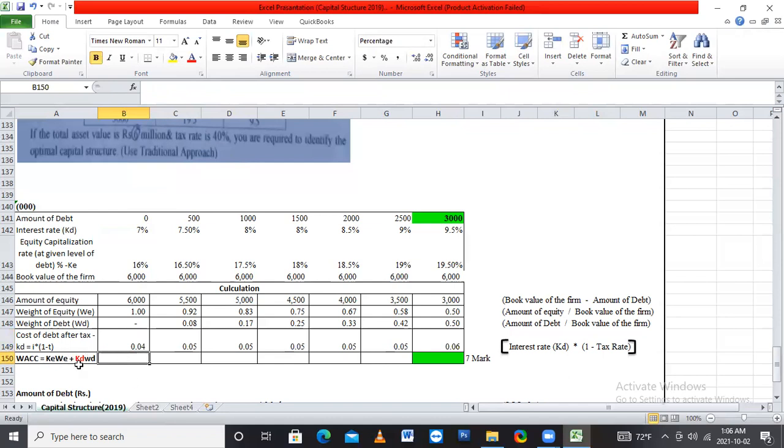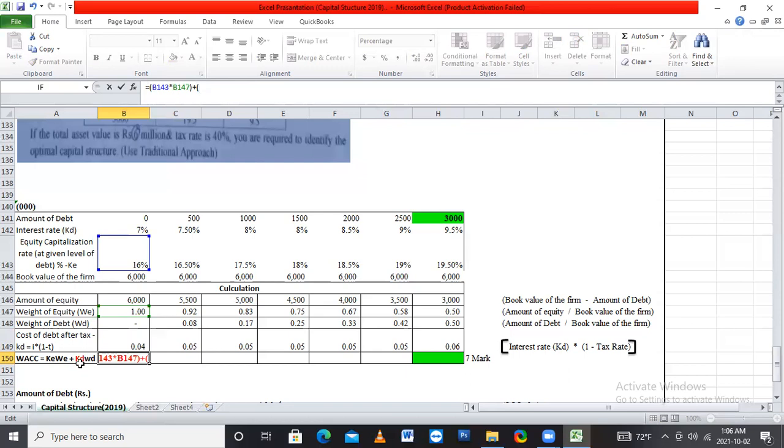Weighted average cost of capital: cost of equity multiplied by weight of equity. Where is the cost of equity? KE, cost of equity, multiplied by weight of equity. Here, close the bracket, and plus, open the bracket, KD.